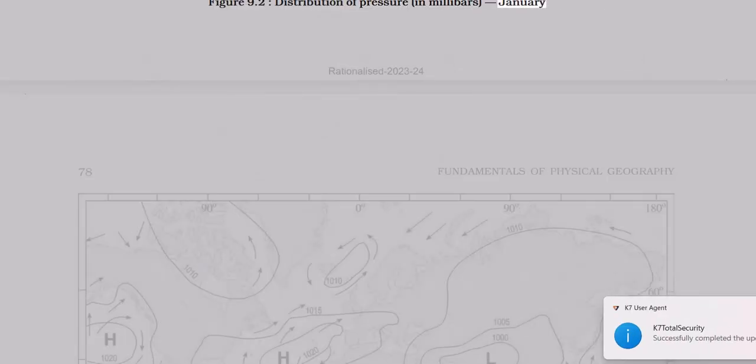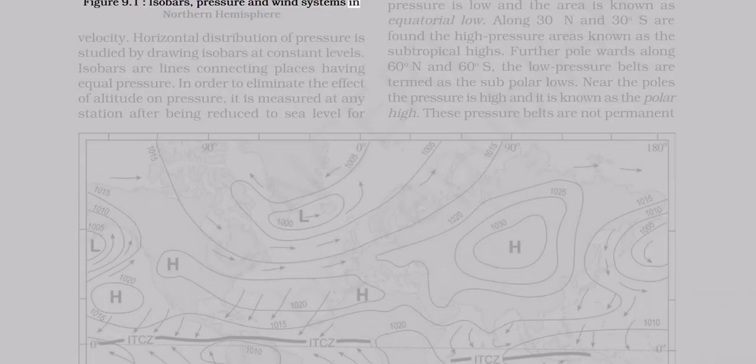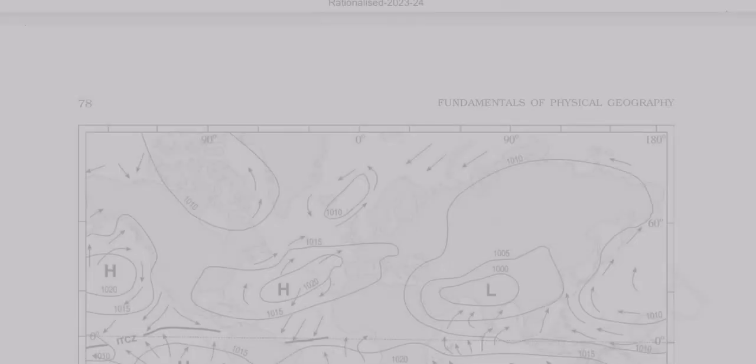Figure 9.2, distribution of pressure in millibars, January. Figure 9.1, isobars, pressure and wind systems in northern hemisphere. Horizontal distribution of pressure is studied by drawing isobars at constant levels. Isobars are lines connecting places having equal pressure. In order to eliminate the effect of altitude on pressure, it is measured at any station after being reduced to sea level.